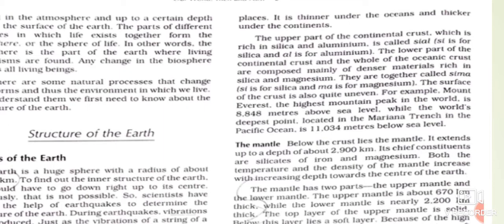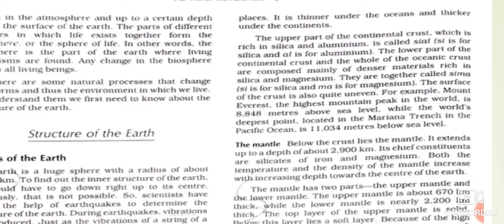The oceanic crust lies below the ocean, in the form of ocean beds, or we can say in the form of sea floor. It is about 6 kilometers thick. So it is much thinner than the continental crust and has just one layer of Sima, which is made up of basaltic rocks and gabbro.